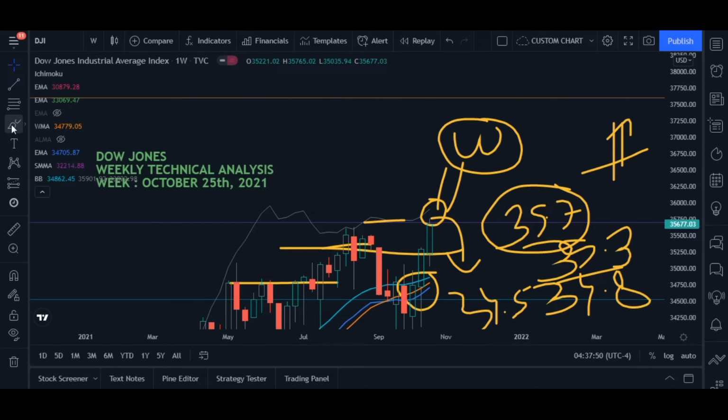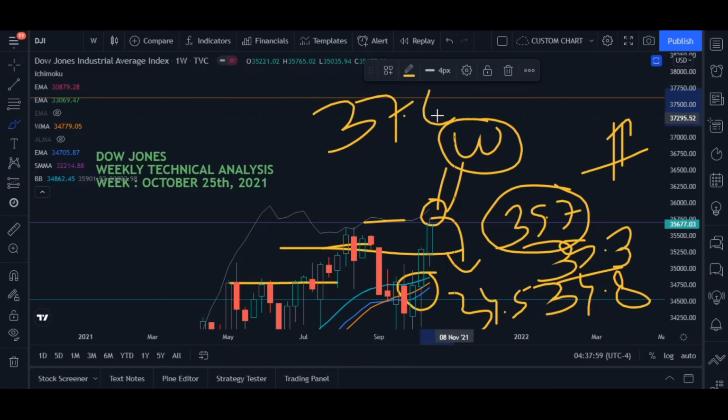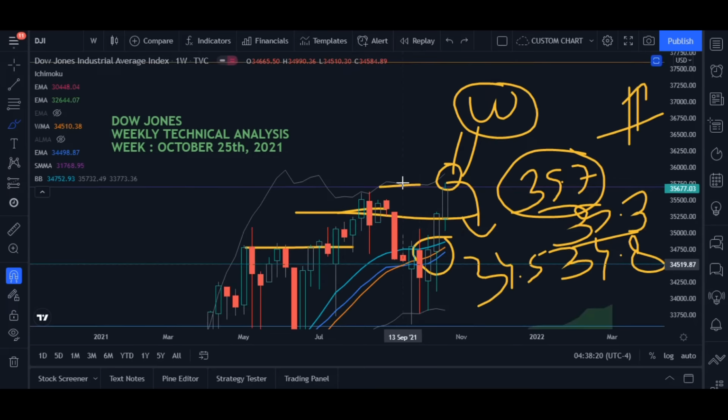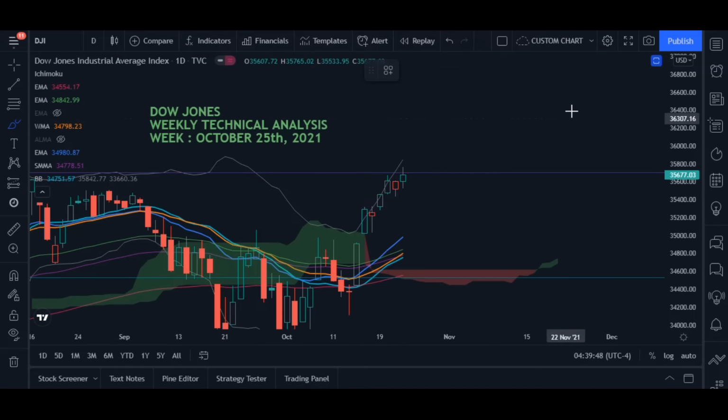And yes, one more thing: if it moves above, then it will be moving towards 37,600. This is going to be a very critical level for the market in like 1 month or 2 months. Now let's move on to the daily chart in order to confirm what exactly is going to happen in Dow Jones again in the coming week, and how that is going to happen. Okay guys, so here we are.